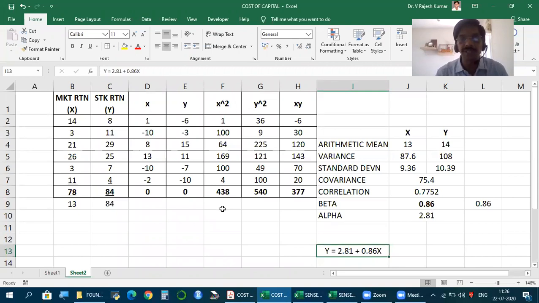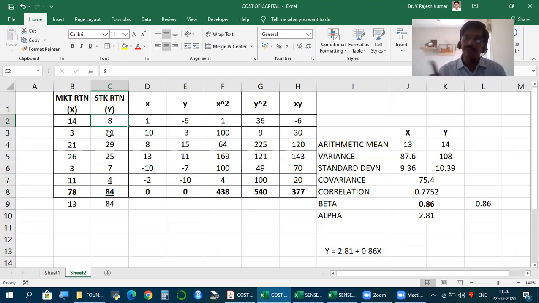Let's say we have preference shares. Assume we have preference shares issued by our company, which are also listed and traded. Which means even for preference shares, we can get the prices every day. So we can find the everyday return. Exactly the same as how we calculated beta for a stock, we can also calculate beta for preference shares. So in this example, let us say this is the return given by preference shares.